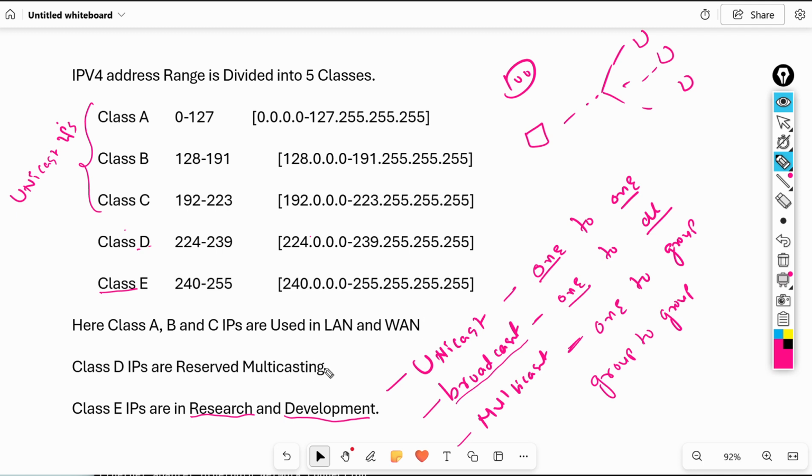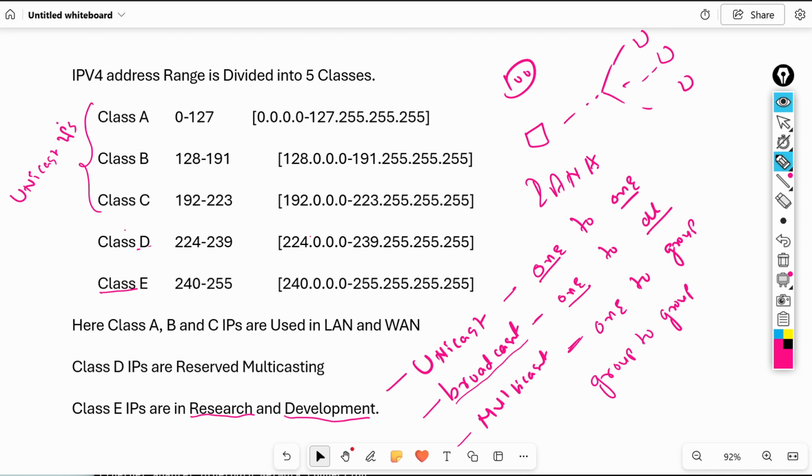The companies which are developing networking technology will use these IPs for testing purposes, like IANA, Internet Assigned Numbers Authority. If this company's engineers want to develop anything, they will use these IPs for testing.